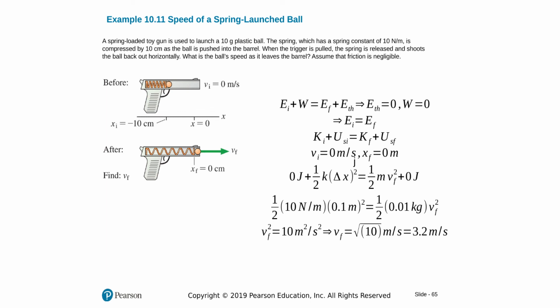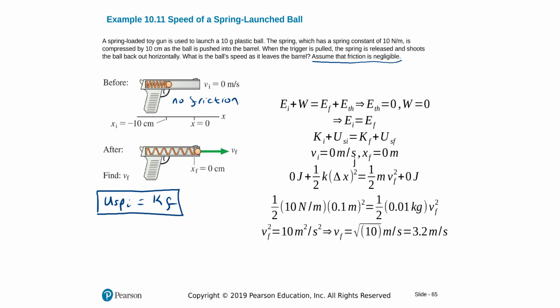Thinking about thermal energy, ignoring friction here, the question tells us to ignore friction. We'll end up finding this: initially stored spring potential energy converts into kinetic energy. If you understand the question, no friction is important here. No other sort of potential energy, no gravitational potential energy. So initial spring potential energy converts into final kinetic energy. You can jump ahead here and solve for the final velocity.